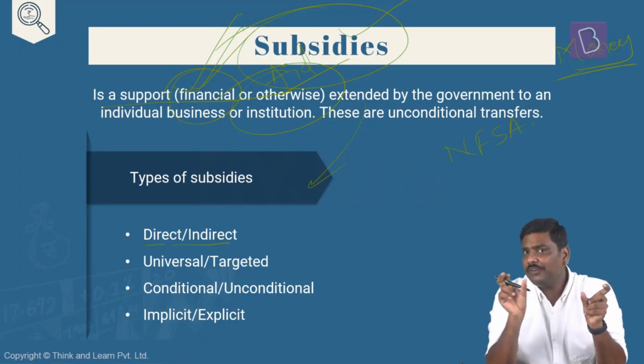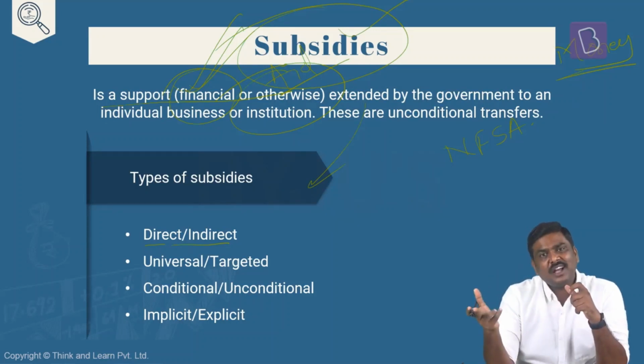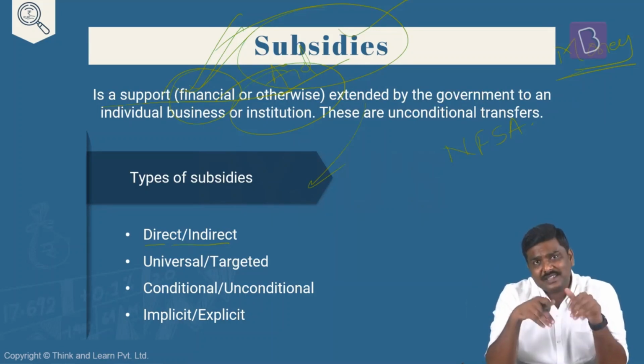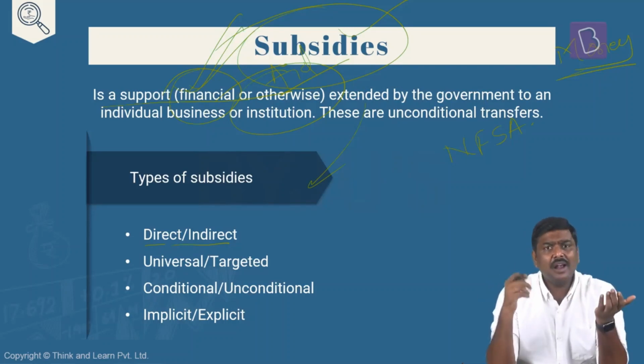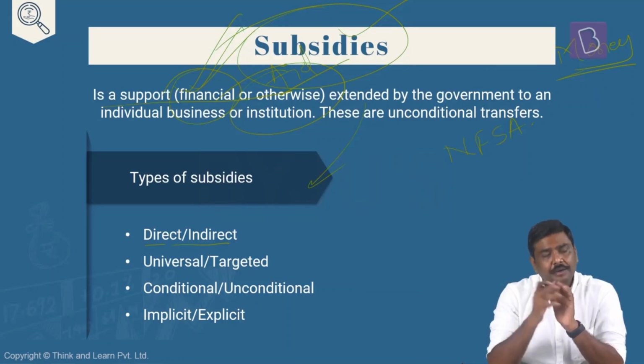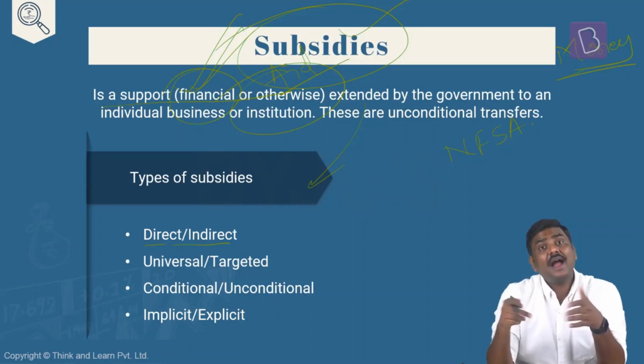Now, what is the meaning of a direct subsidy? What is the meaning of indirect subsidy? In case of the direct subsidy, government will transfer the benefit to the beneficiary, and the beneficiary will be asked to purchase the good or a service at market prices or at unsubsidized prices on the market. I will repeat the statement again. In case of the direct subsidy, the government identifies the beneficiary, transfers the subsidy to him or her, and will ask the beneficiary to purchase the good or a service at unsubsidized prices in the market.